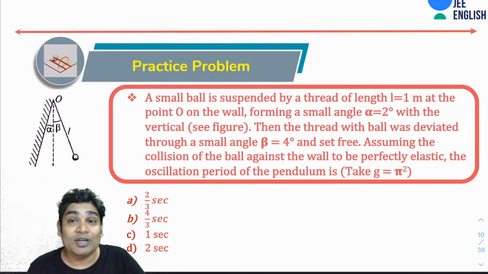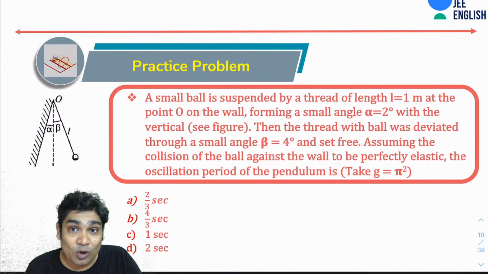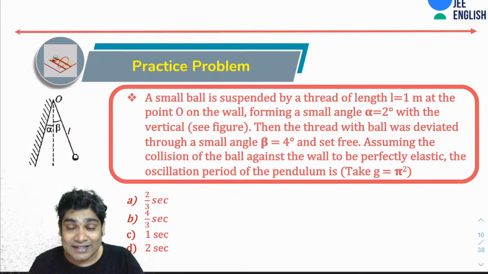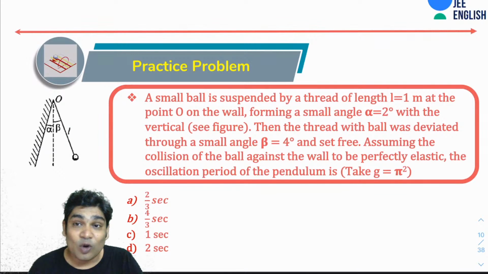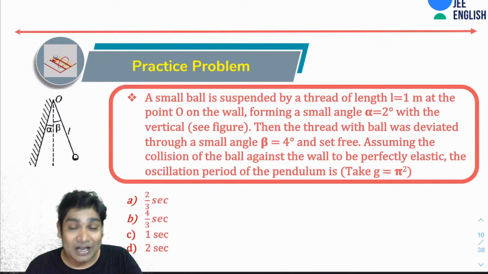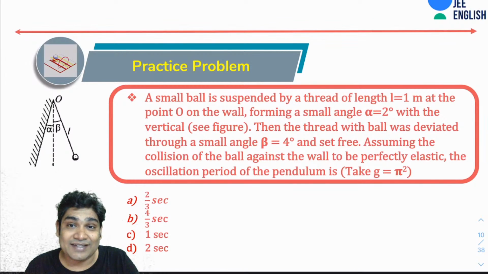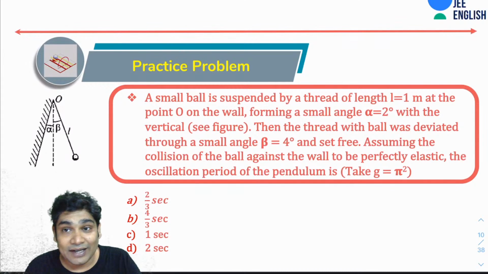In this question, you've been told a small ball is suspended by a thread of length 1 meter at a point O on the wall, forming a small angle alpha, which is 2 degrees, with the vertical. You can see the figure. Then the thread with the ball is deviated through an angle beta, which is 4 degrees, and set free. Assuming the collision of the ball against the wall is perfectly elastic, what is the oscillation period of the pendulum? You can take g equals pi square.